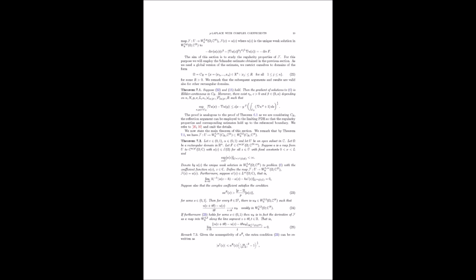All the measurable maps from omega to R^n with finite integral of the p-th power of their norm. Standard space for the source term in real-valued p-Laplace problems. Right. Definition 2.6 extends the Sobolev space W^{1,p}_0 to the complex setting, giving us W^{1,p}_0(omega; C^n). So a function is in this space if both u and its gradient have finite L^p norms.